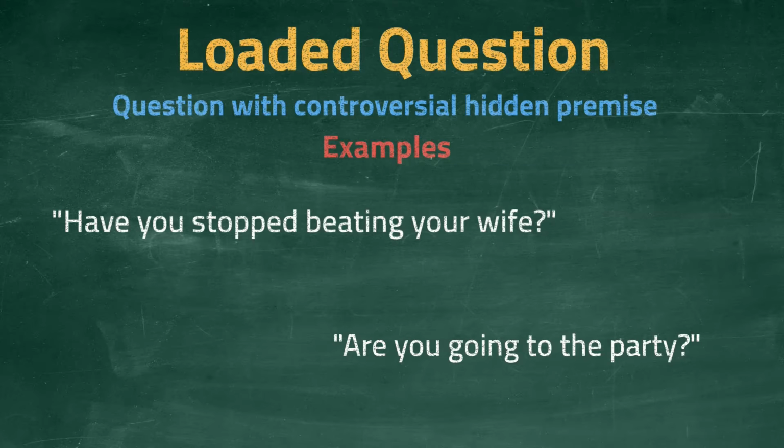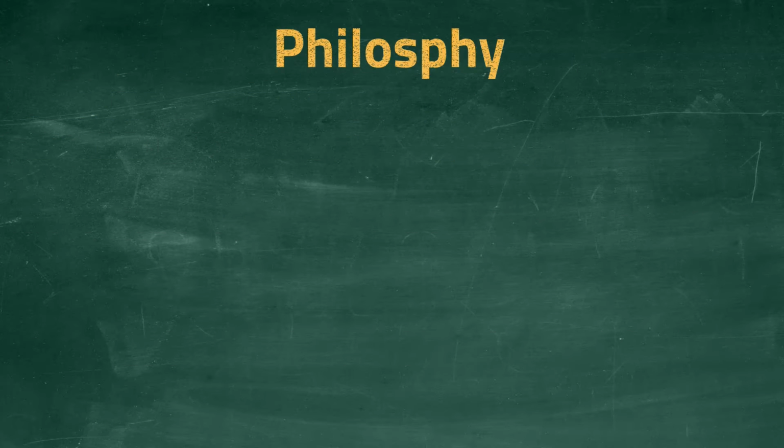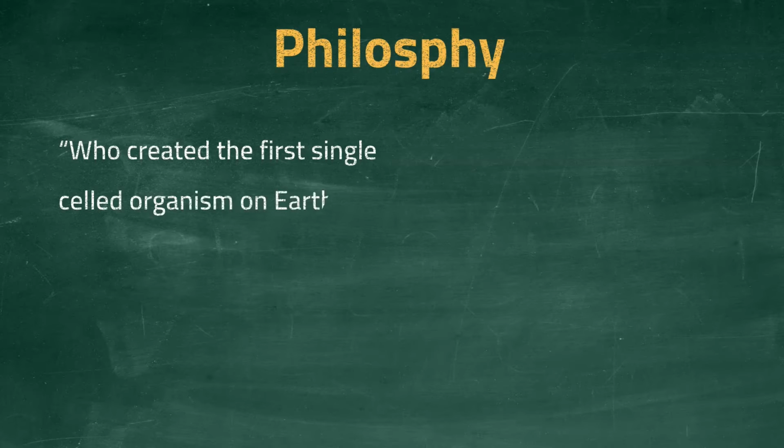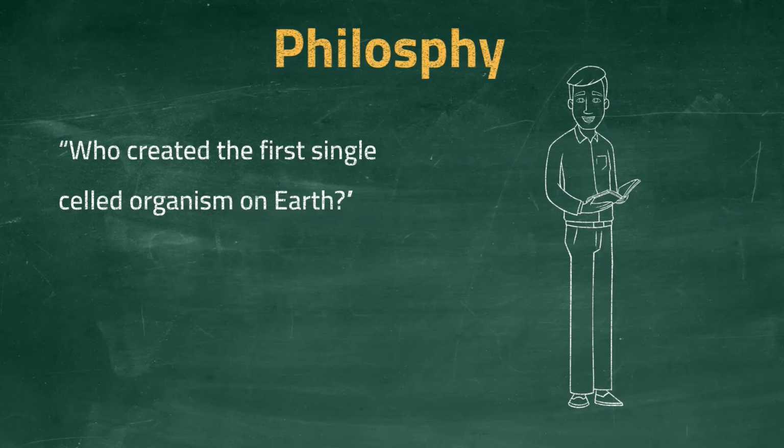Let's have a look at some other examples in more detail. The first example concerns philosophy. Imagine a person is having a discussion with you regarding the first living organisms on Earth, and they ask the following question. Who created the first single-celled organism on Earth? This is a loaded question. The very first word, who, implies that an individual is responsible for creating the organism. That is the hidden premise, and it is a controversial one. It's assumed to be true without evidence.